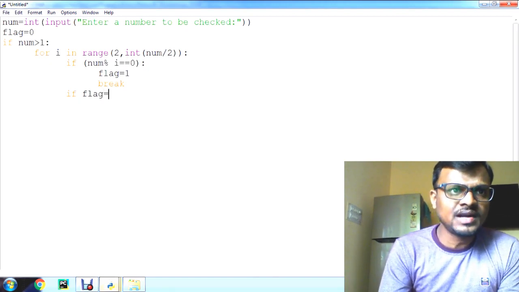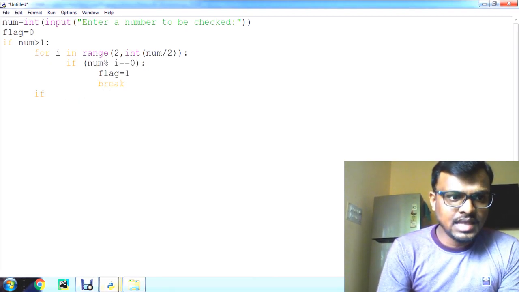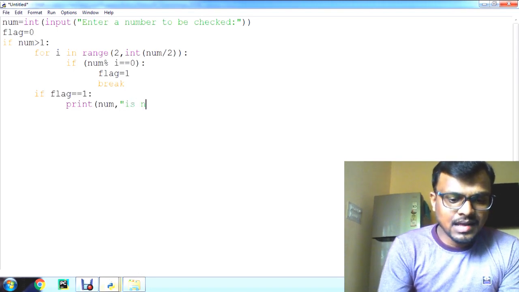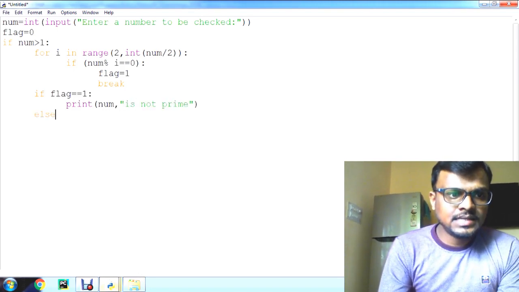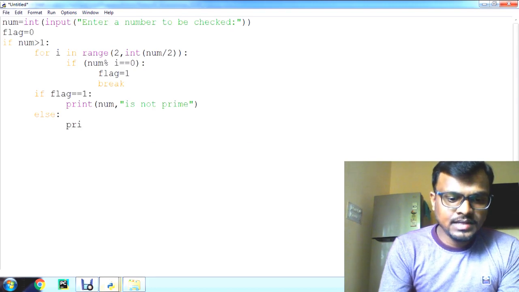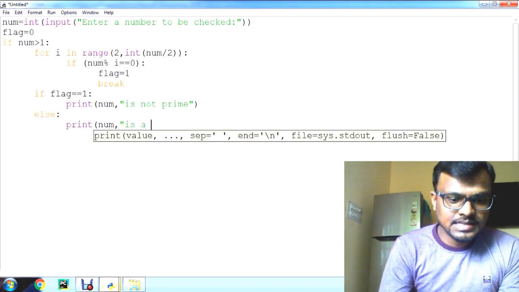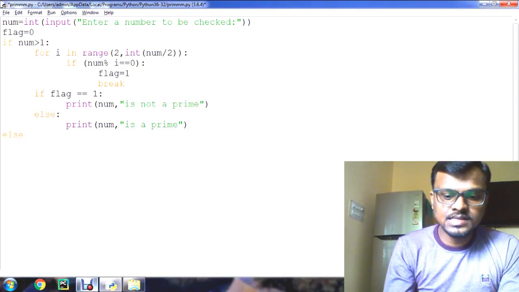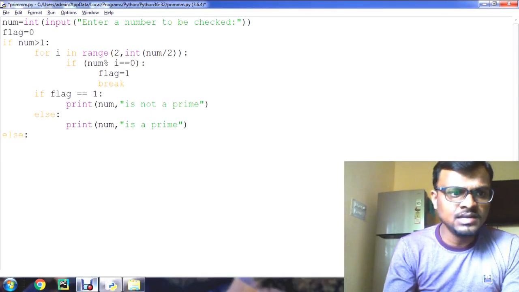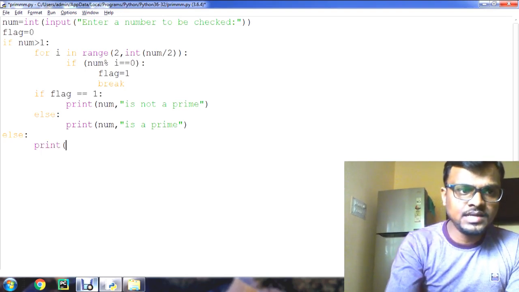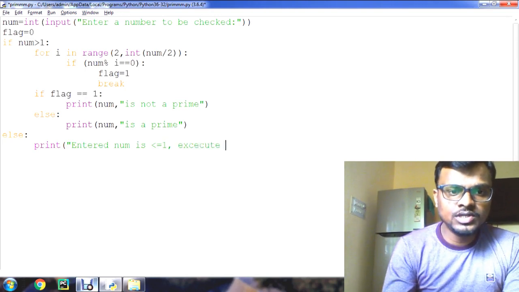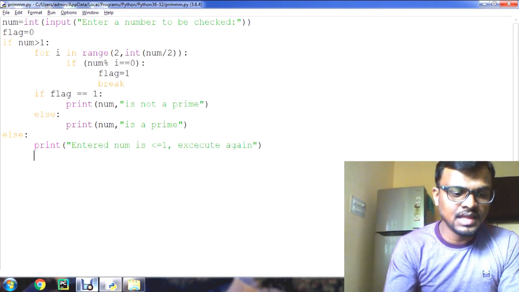After that I want the output to be displayed. For that one more if condition: if flag is equal to 1, then print num comma is not prime, else print num comma is a prime. Understood the logic, right? Now we'll have an else part for the first if condition, that is print enter number is less than or equal to 1. Save the program. Now run the program.